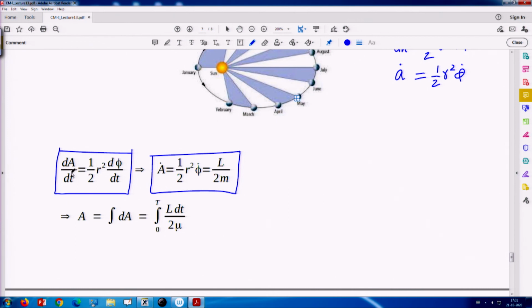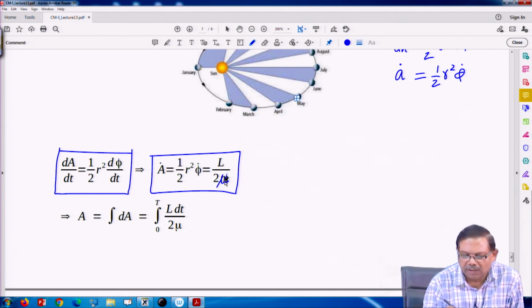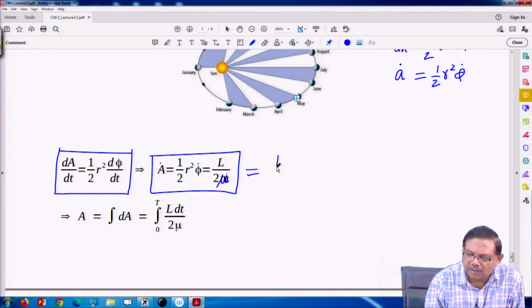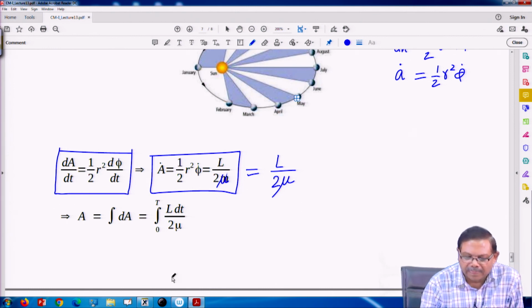Okay. So, from here we can find the area: integral over area, dA/dt equal to L by 2m. So, this is not m, it is mu, L by 2 mu. There is a typo here. So, A dot is L by 2 mu. So, dA is L by 2 mu dt.